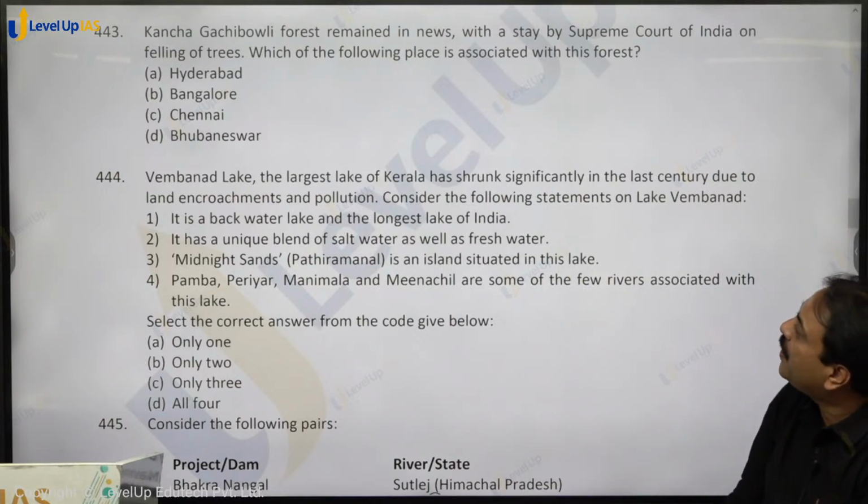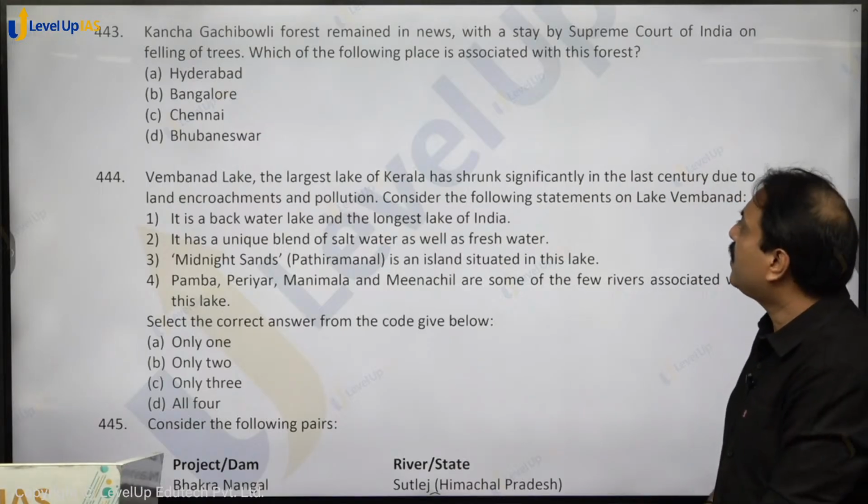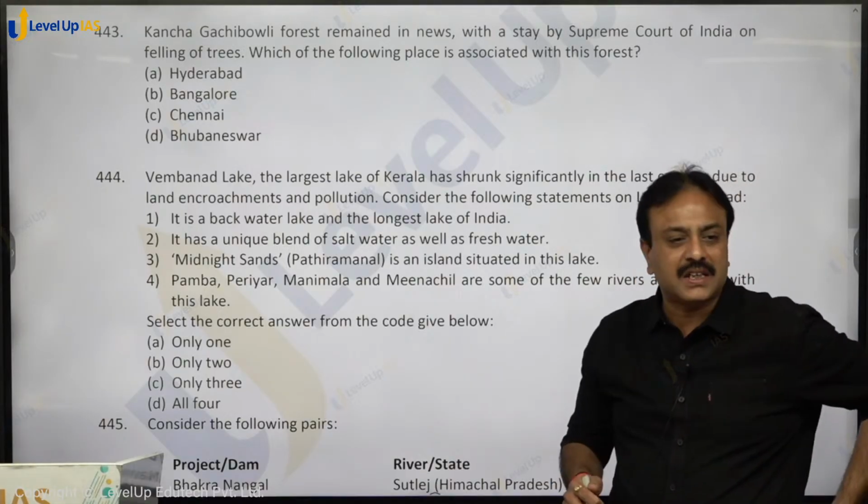So the Gachibowli forest remained in news with a stay by the Supreme Court of India on felling of trees. Which of the following places is associated with this forest? Hyderabad. So option A, A for apple, Hyderabad is the correct answer.